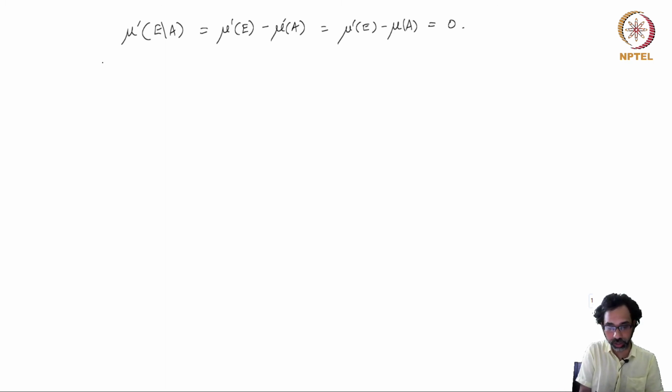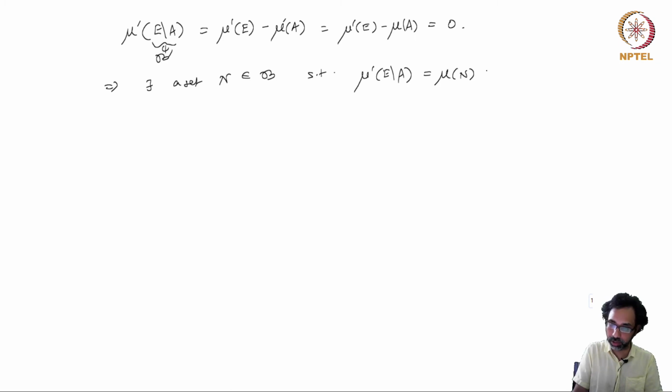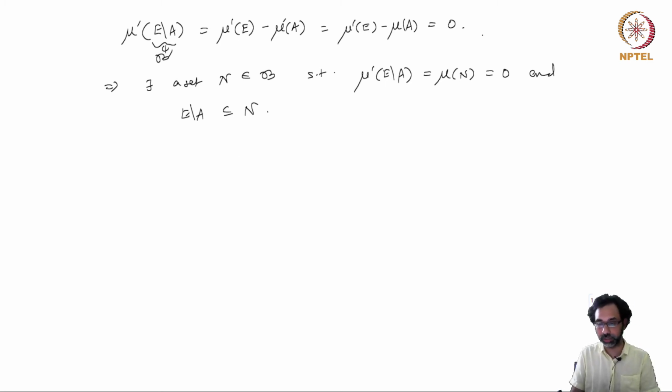So now using again the fact that this belongs to B prime, this implies that there exists a set N in B such that mu prime of the difference is equal to mu(N), which is equal to 0, and the difference is a subset of this set N. From what we have just shown, here again we have a set of finite measure in B prime, so we can find a set N in the sigma algebra B for which the measures agree, and in this case it is 0.